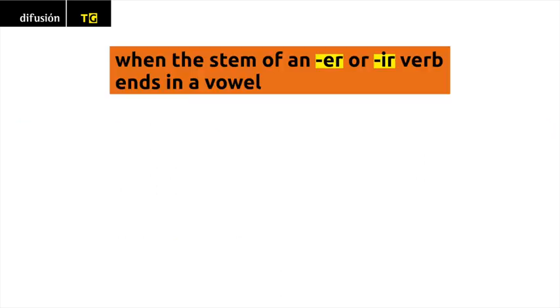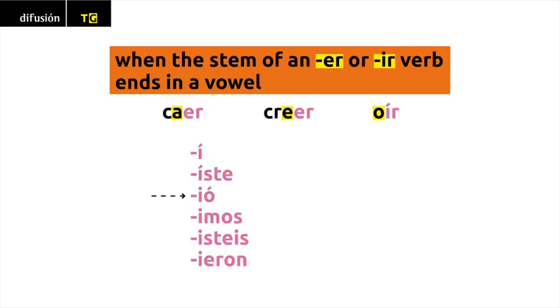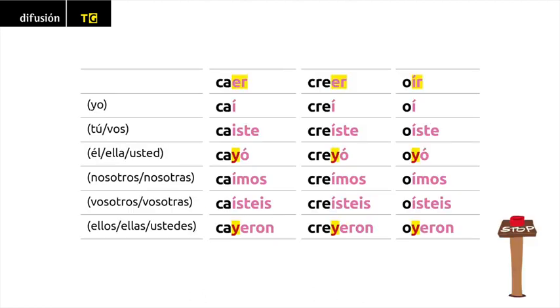When the stem of an ER or IR verb ends in a vowel, such as caer, creer, or oír, the endings for the third-person singular and third-person plural, yo and yeron, are written with a Y instead of an I, yo and yeron.